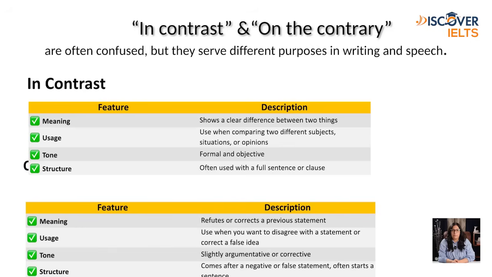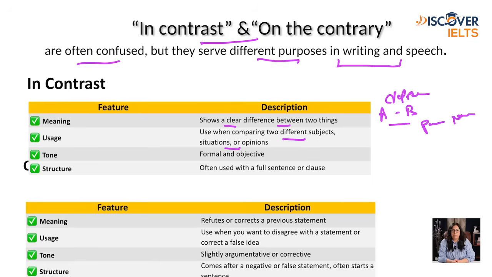Now let's talk about in contrast and on the contrary. These two are often confused, but they serve different purposes in writing and speech. Let's talk about in contrast. Its main feature is to show a clear difference between two things, A and B, when comparing two different subjects, situations, one positive and another negative, or opinions. Its tone is formal and objective, and its structure is used with a full sentence or clause.